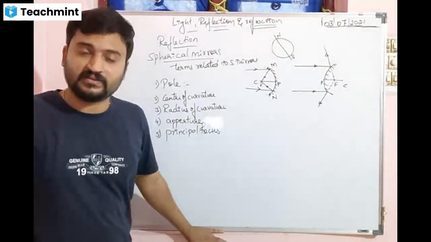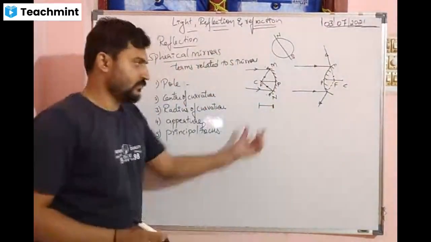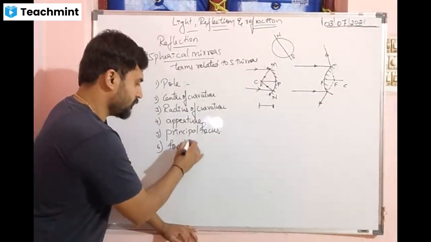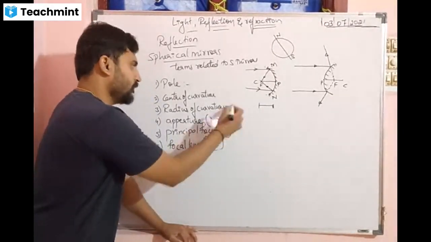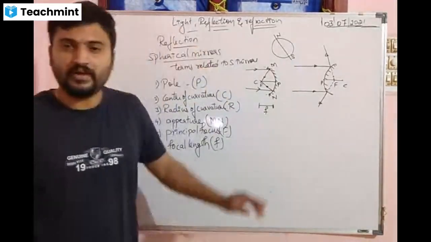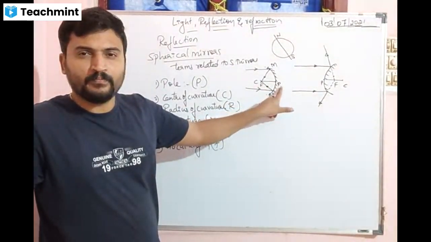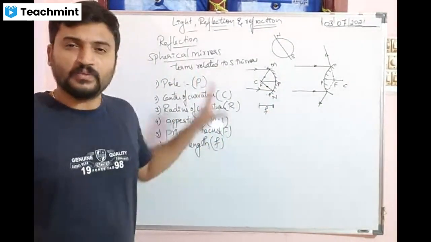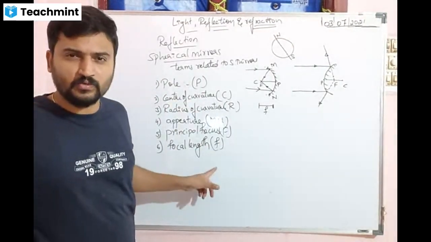The rays after reflection, where they meet, that point is called the principal focus, and the distance between the principal focus and the pole is called focal length. What is focal length? Focal length is the distance between the principal focus and the pole of the mirror. You must have already studied this, so I will pass over it. What you have not learned, I will explain. Any doubts in this? No, sir.